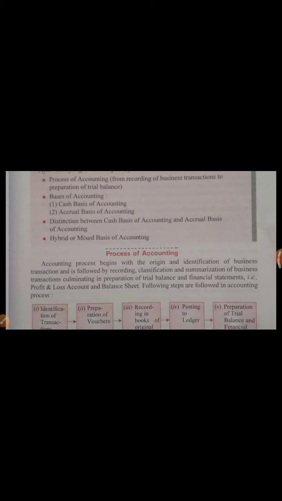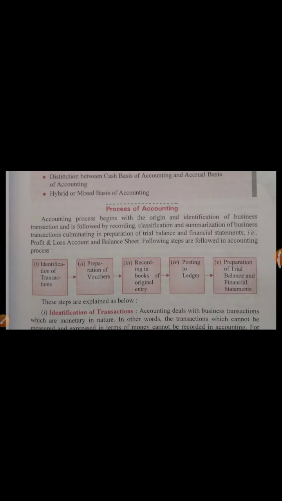Okay. So the first point, process of accounting. You may get confused that we have already discussed the process of accounting. That was identification, measuring the transaction, recording, classifying, summarizing. That was also the process. And here we are going to discuss how we will record the transaction, in which statement we first record the transactions, and later in which statement we have to record the transactions. So these we will discuss in today's class.